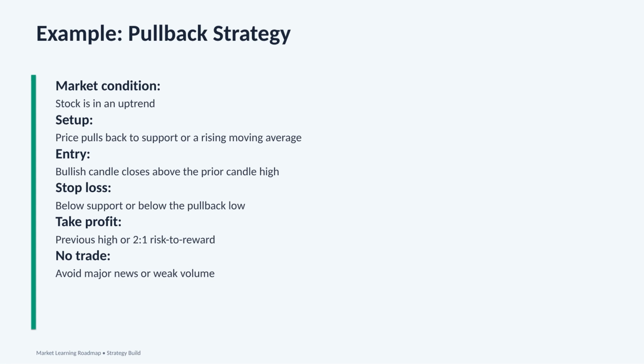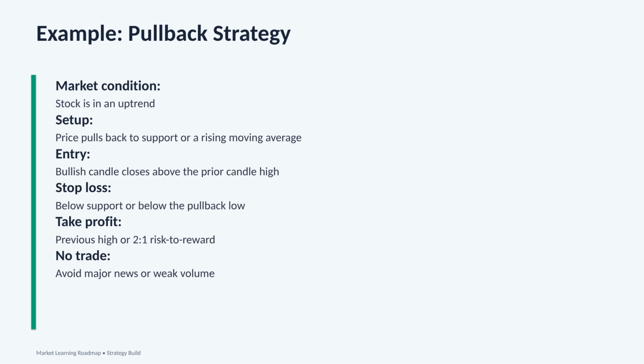Now we define the entry. The entry happens when a bullish candle closes above the prior candle high. This gives us confirmation that buyers may be coming back into the trade. Next is the stop loss. The stop loss can go below support or below the pullback low. That means if price breaks below that area, the trade idea may no longer be valid.